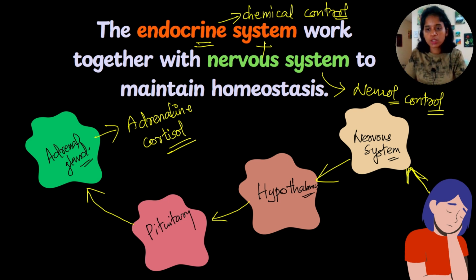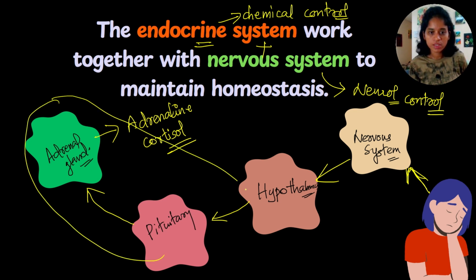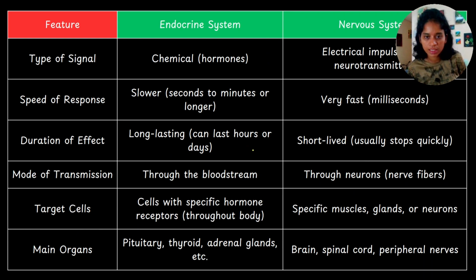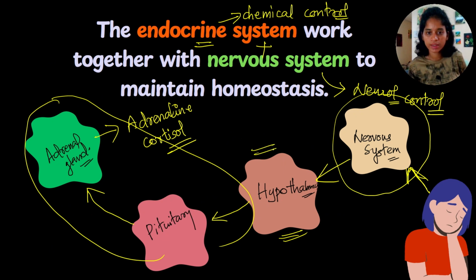If you are stressed, your nervous system will send signals to hypothalamus. Hypothalamus will then give instructions to the endocrine system to secrete the corresponding hormones to prepare our body. So nervous system and endocrine system can communicate with each other through hypothalamus. Hypothalamus is the connecting link. So nervous system will give instructions to hypothalamus. Hypothalamus then will give instructions to endocrine system to release hormones or to stop secreting hormones, which we will study in detail.